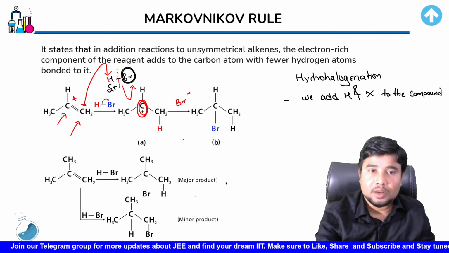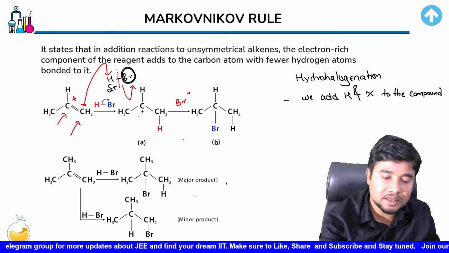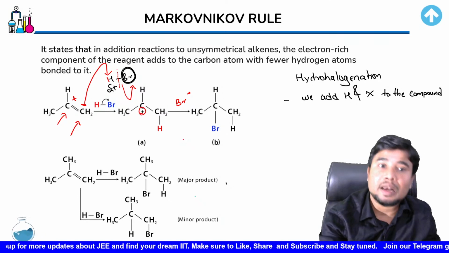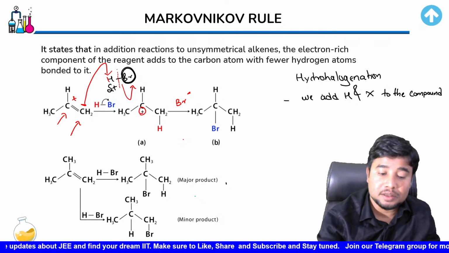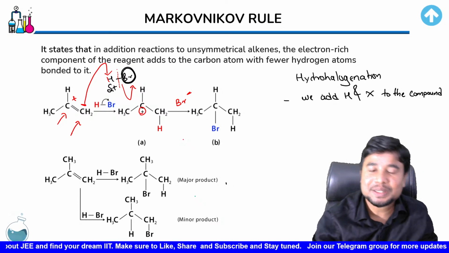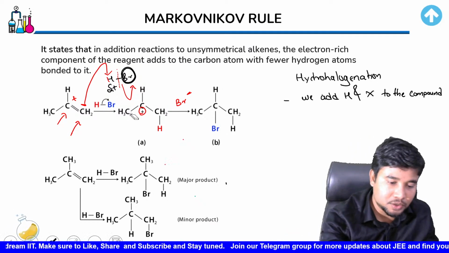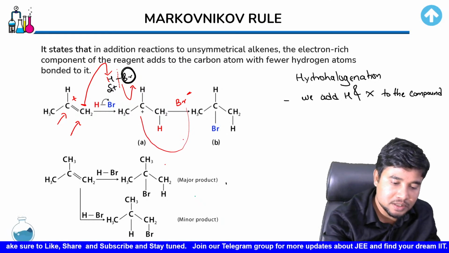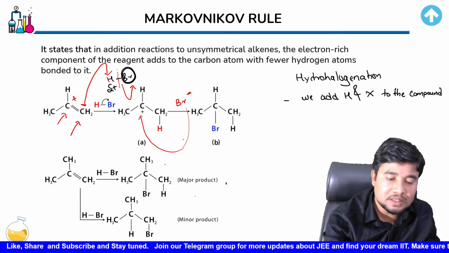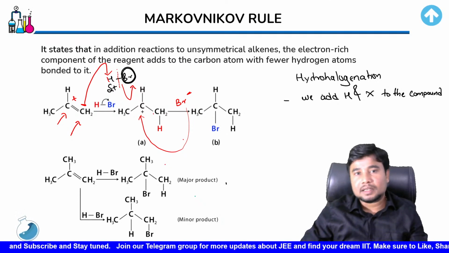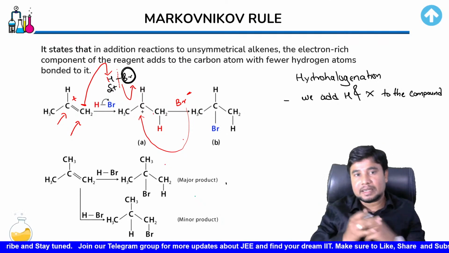Now this Br minus sees that there is a positive center that lacks electron density, and this one is negatively charged. It has electron density and density alone. So it would give its electron density to that atom, and once it gives its electron density, this Br would go and get attached.